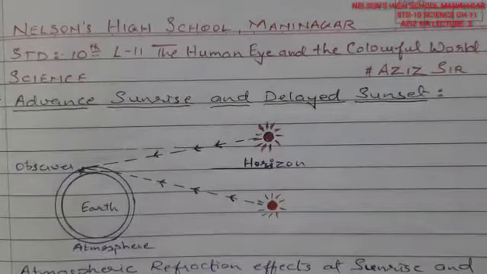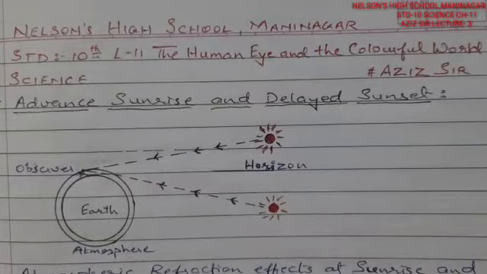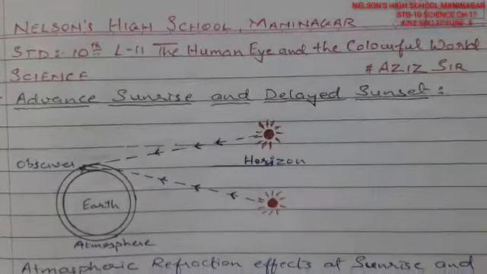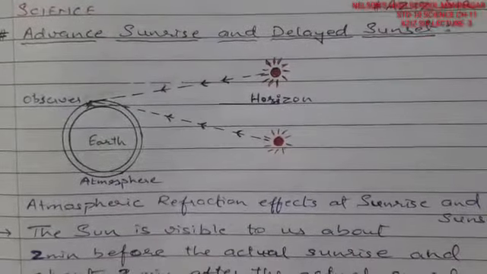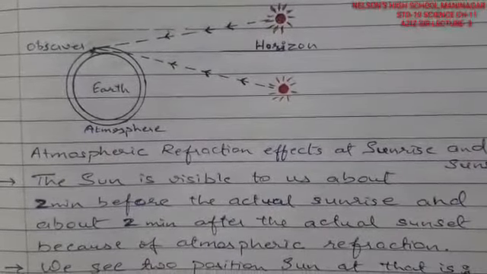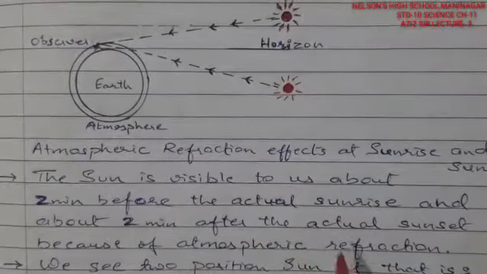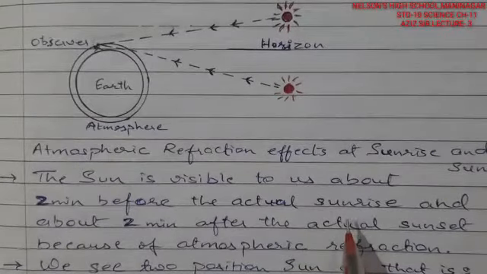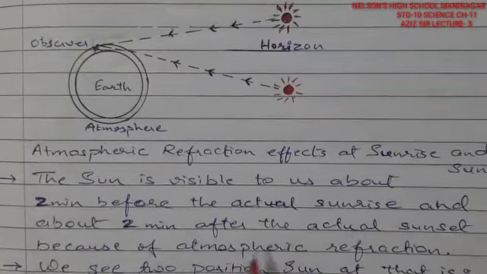So, atmospheric refraction affects the sunrise and sunset. That is the theme to be understood here. Why is the sun delayed? The sun is visible to us about 2 minutes before the actual sunrise. That means early in the morning, if we see that the sun has risen, we see the sunlight 2 minutes before, and about 2 minutes after the actual sunset.